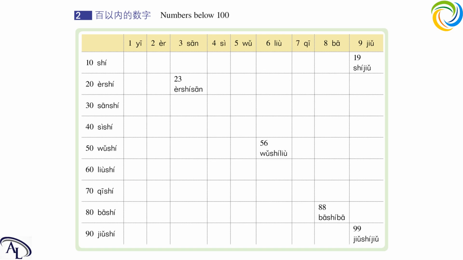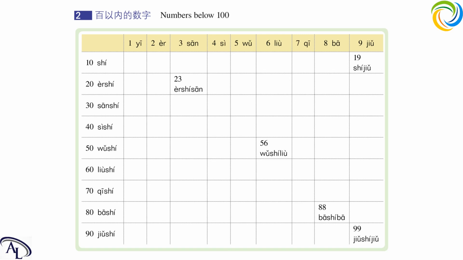Okay, next one, 5. 五. It's a third tone. 五. Next one is 6. 六. This is the gesture for 6 in China. Okay, 6 looks like this. Okay, next one. 六. The initial is l, and the final is u. Please don't pronounce the initial as n. Okay? It's not n. Don't use your nose. It's l.